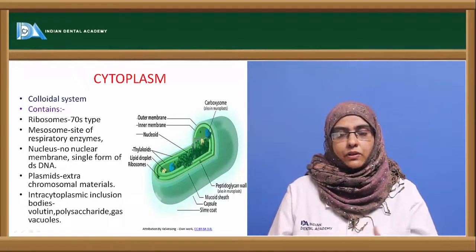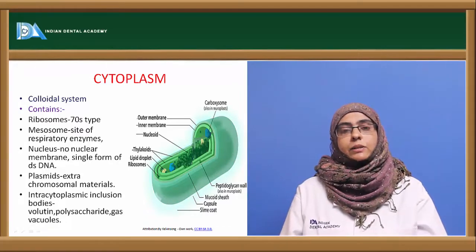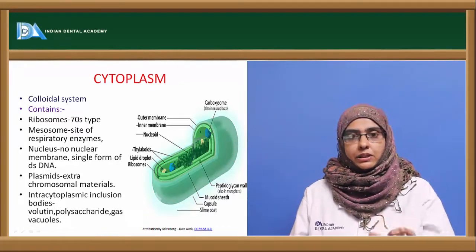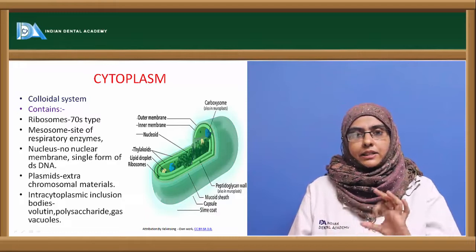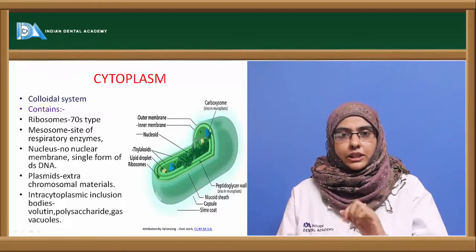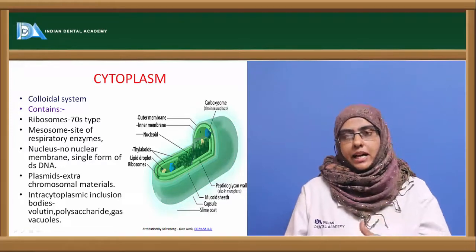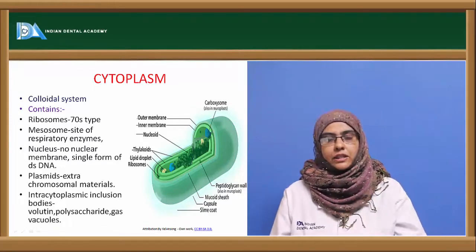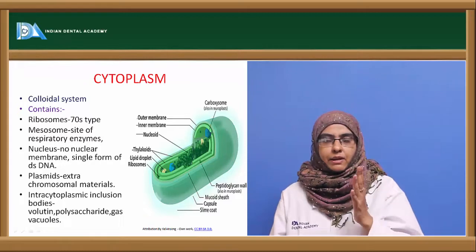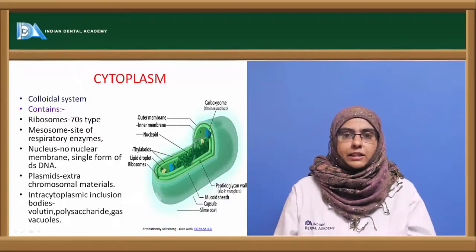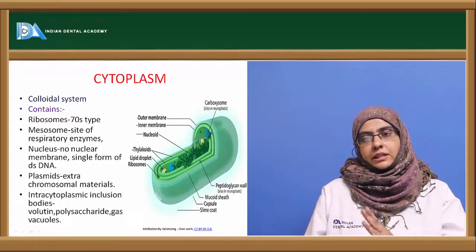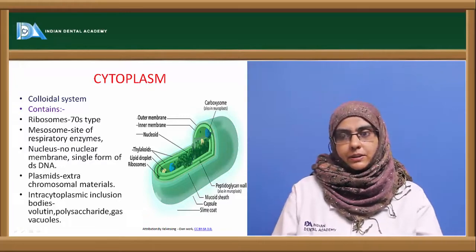Nowadays we have different organisms called multiple drug resistant organisms because they have different resistance factor genes on the plasmid. So it is the organism that becomes resistant, not the human beings, towards a particular antibiotic. So plasmids are the extra chromosomal material, that is, apart from the normal chromosome present in the bacteria, there is an extra chromosome present in the organism, the plasmid.